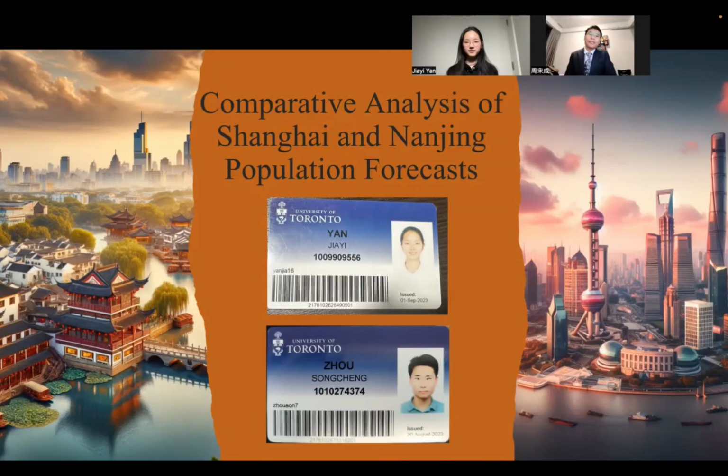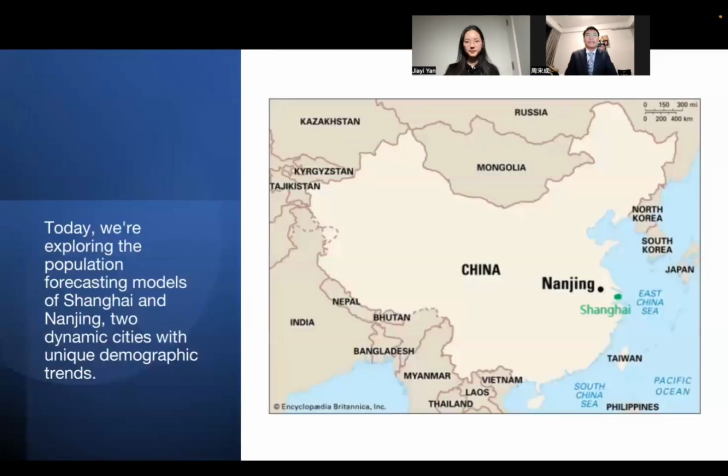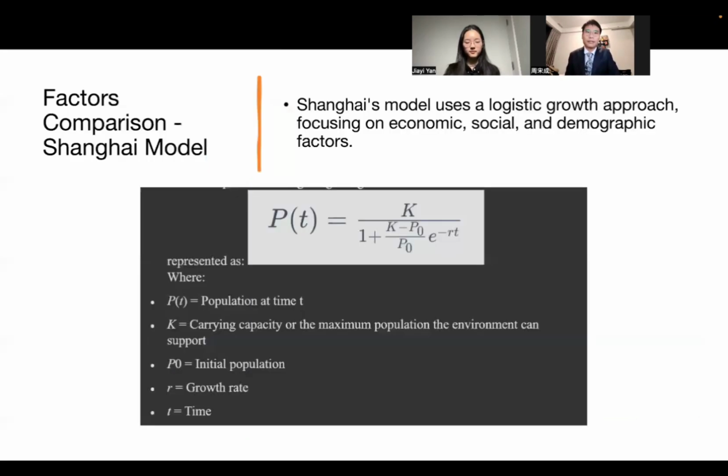Ladies and gentlemen, we'd like to make a comparative analysis of Shanghai and Nanjing population forecast. The Shanghai Council requires accurate population forecasts for planning. Similarly, Nanjing's urban development depends on precise population projections. They are essential for urban planning and shape the future of these cities. This presentation compares a model for Shanghai and Nanjing, focusing on the methods and assumptions behind these projects.